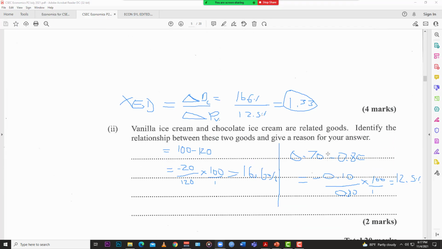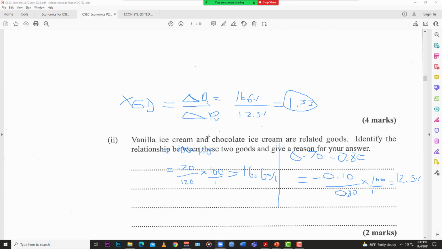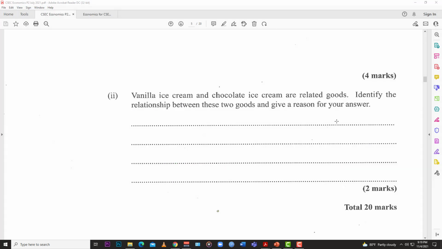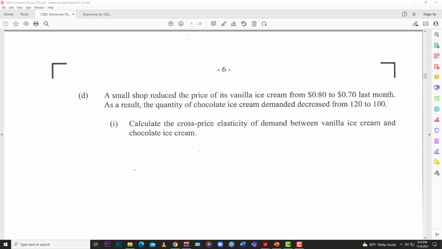The second part asks us: vanilla ice cream and chocolate ice cream are related goods. Identify the relationship between these two goods and give a reason for your answer. Now remember that in the one above, they told us that the price of vanilla ice cream fell from 80 cents to 70 cents. And then the quantity demanded for chocolate ice cream also decreased, right? And so if you're thinking about it logically, what if the price of both ice creams were the same, and then the price of the vanilla decreased, and you see a decrease in demand for the chocolate?